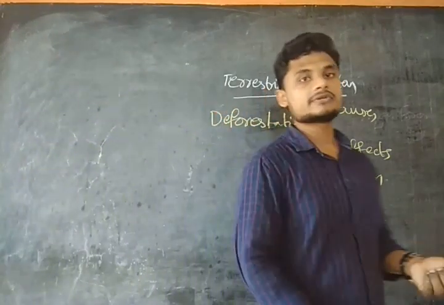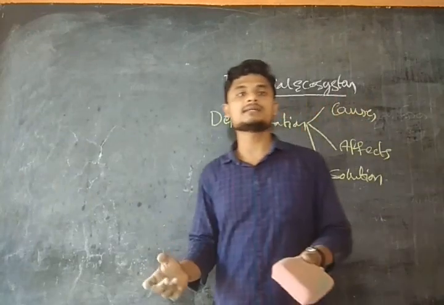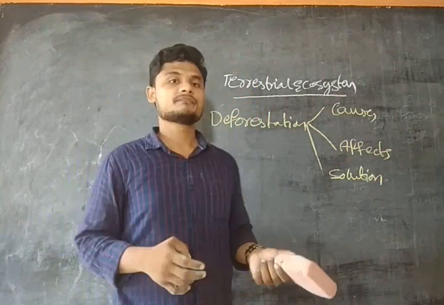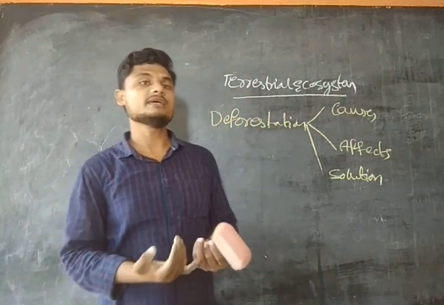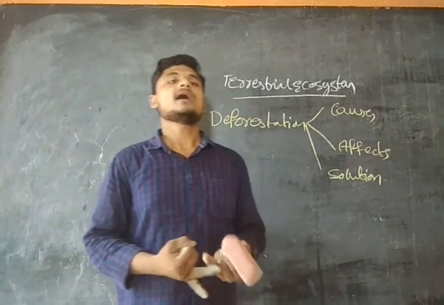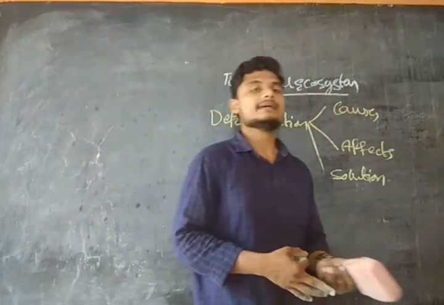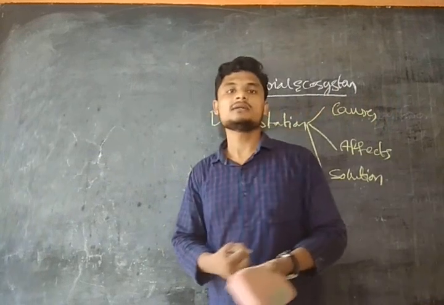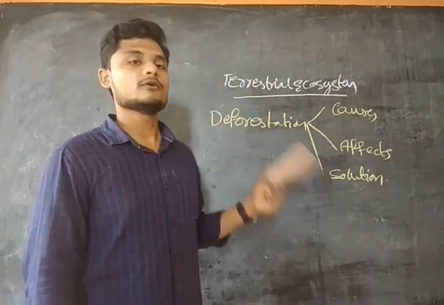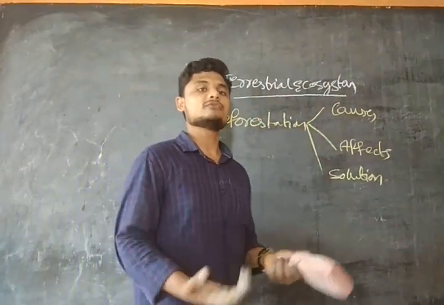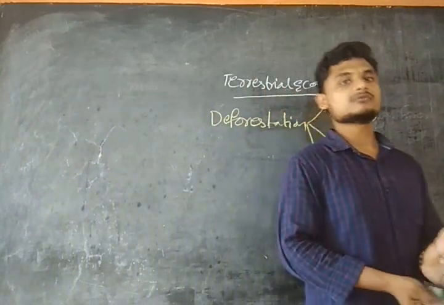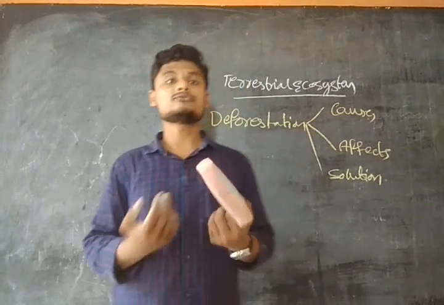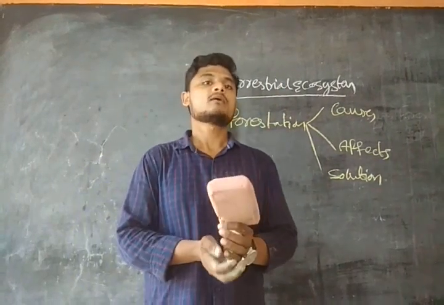So what do you mean by deforestation? Deforestation is nothing but the indiscriminate felling of trees because of industrialization, urbanization, and mining activities, guys. Okay, indiscriminate felling of trees because of industrialization, urbanization, and mining is called deforestation. So, what are the causes of deforestation? The first and foremost is shifting cultivation, guys. Shifting cultivation is an important cause of deforestation.